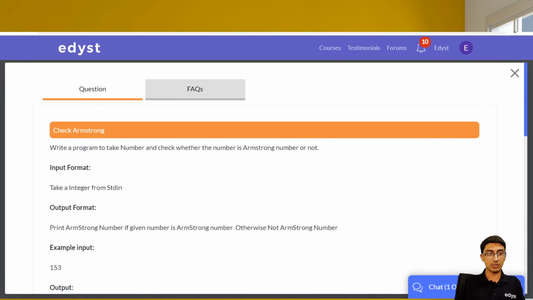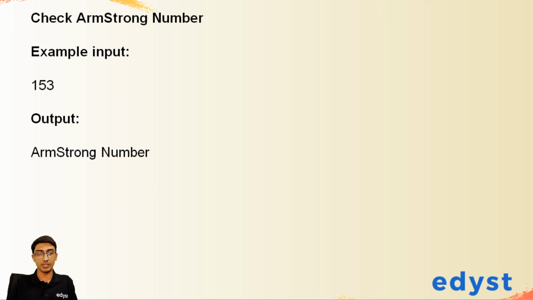So let's just go back to the slides and understand what an Armstrong number is. This is the kind of question you will be asked as your first question. This will be like the number one question you might be asked because it's an easier type of question. It's a maths question. An Armstrong number is something where the sum of the powers of the digits is equal to the number itself.